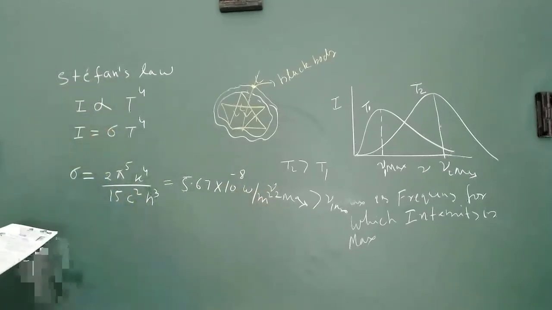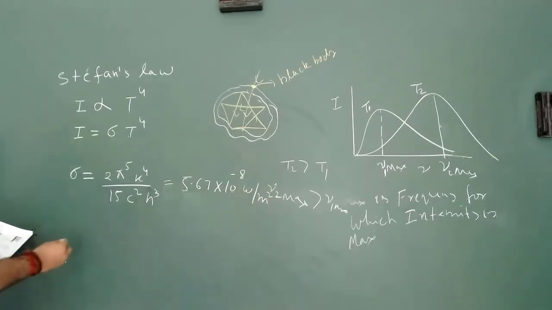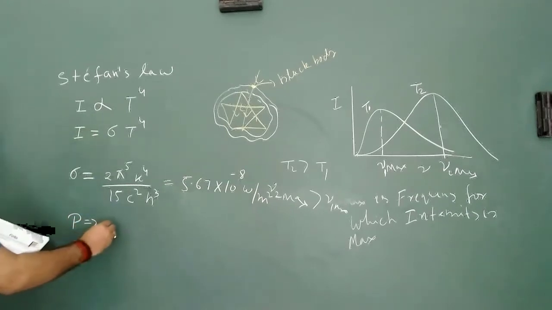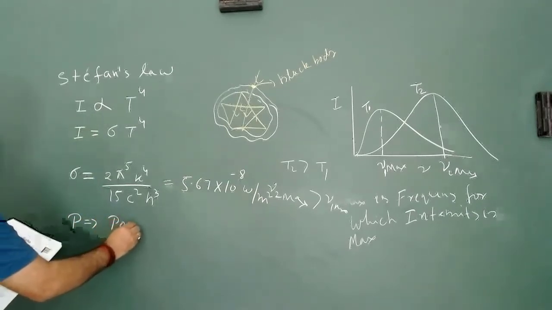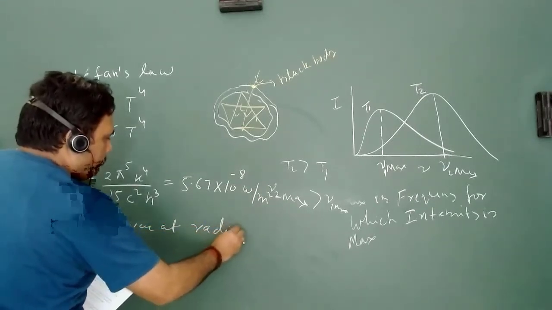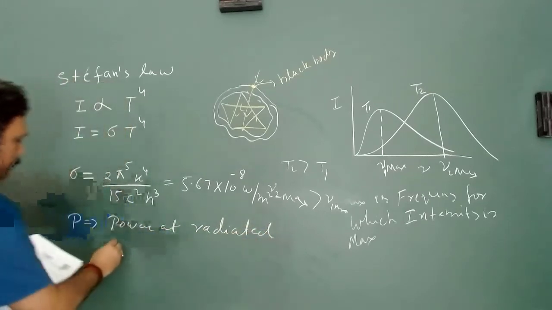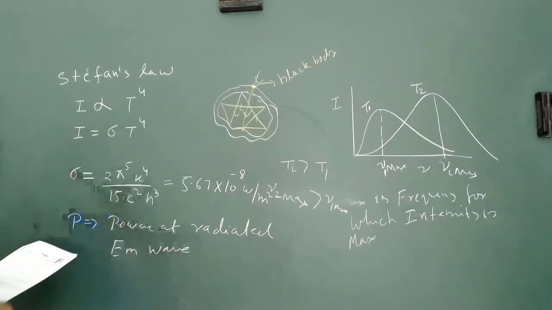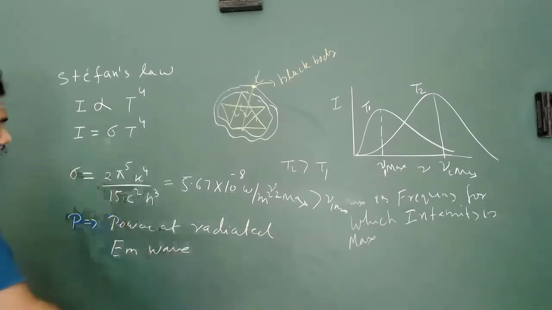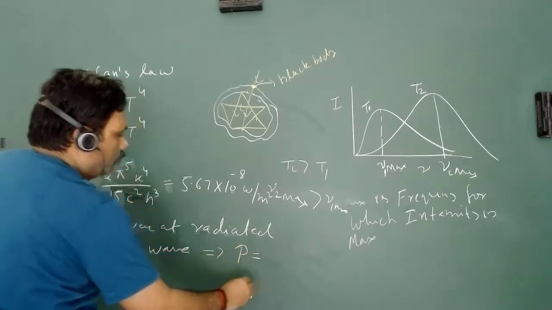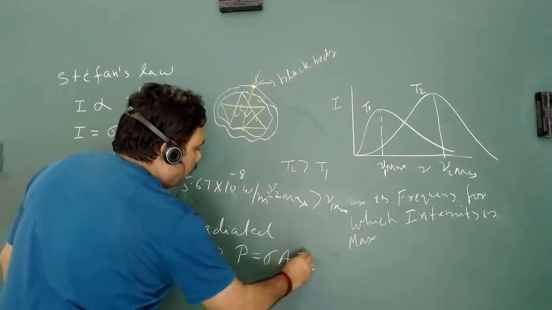Similarly, we can also find the power. The power of radiated EM wave is given by P equal to sigma A T to the power 4.